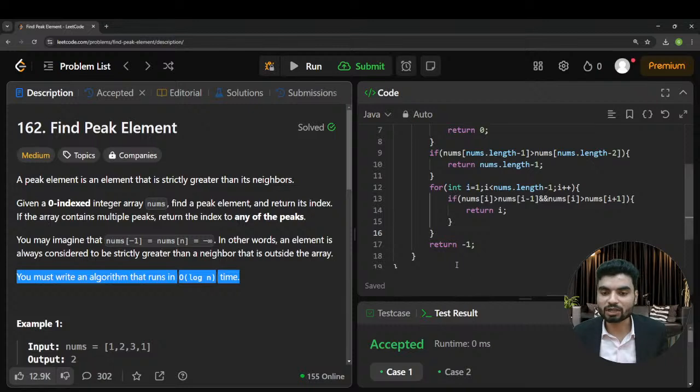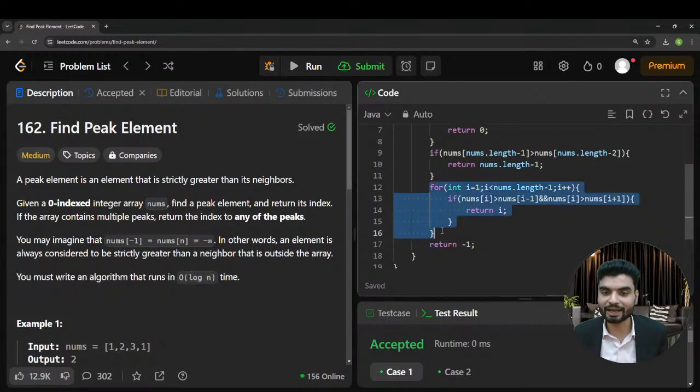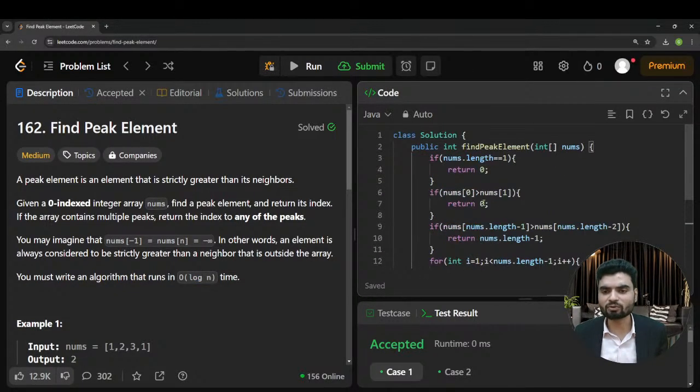Cool. So now we know this solution is not applicable. Why? Because this will take a time complexity of big O of n. Anyhow, we are running the whole loop till n, right? And the space complexity is constant, which is fine because we are not using any extra data structure here, right? Cool. So now what can we do?